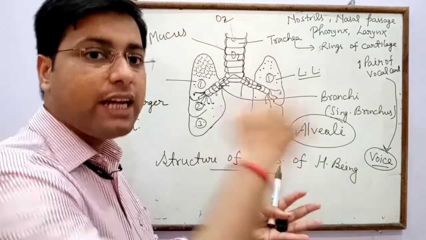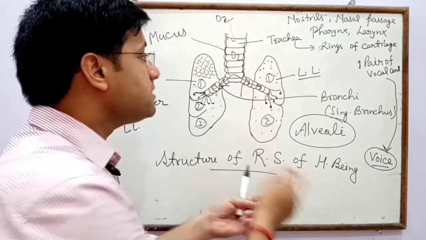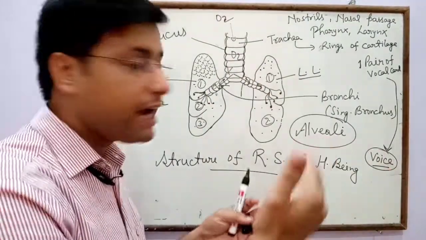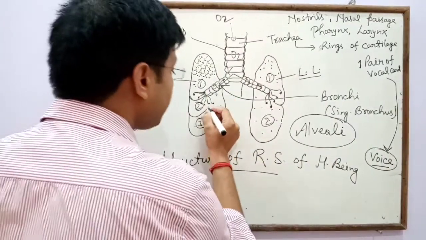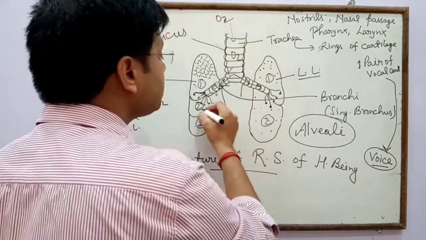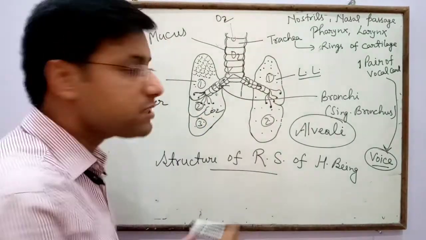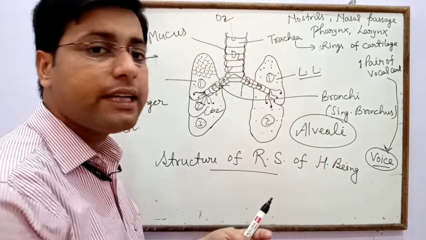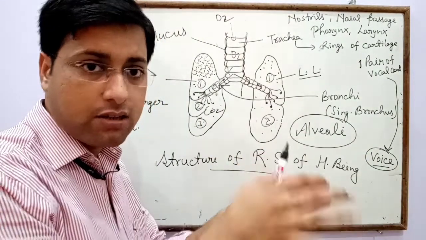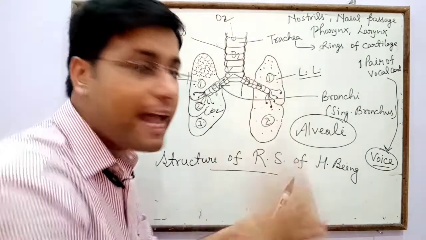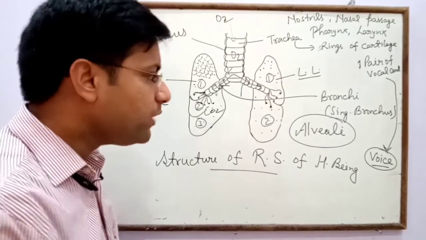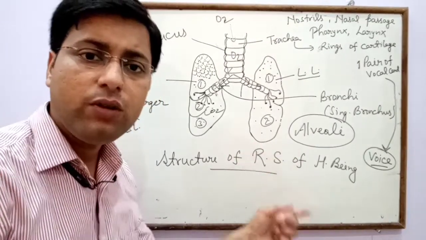When oxygen enters the lungs, they expand, and when we exhale carbon dioxide, the lungs contract. So contraction and expansion of the lungs happen only due to the presence of alveoli.